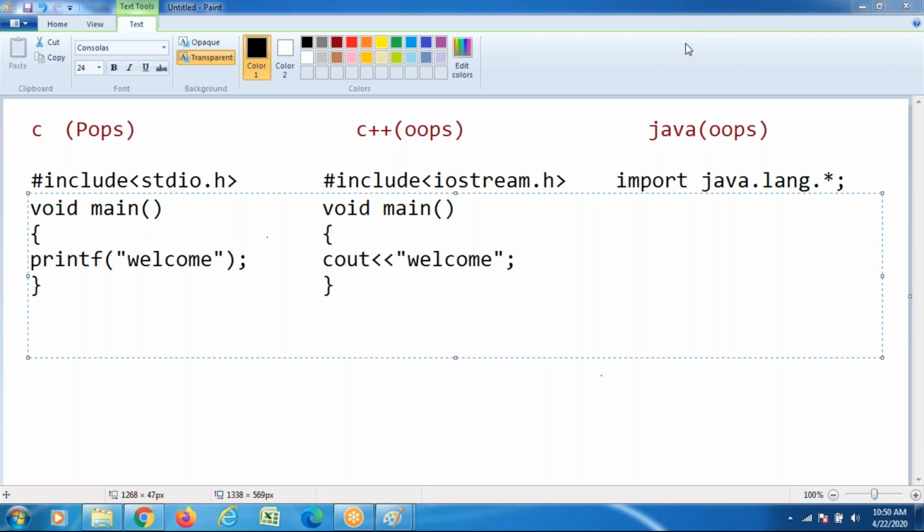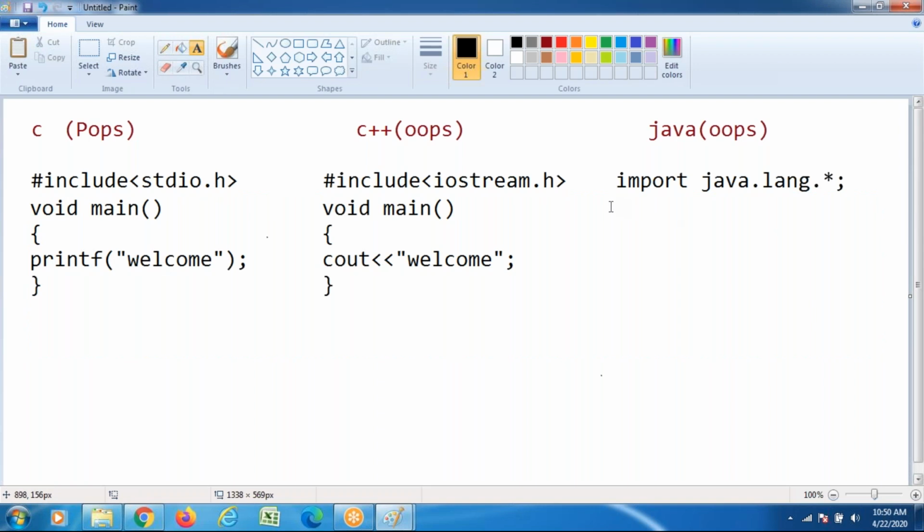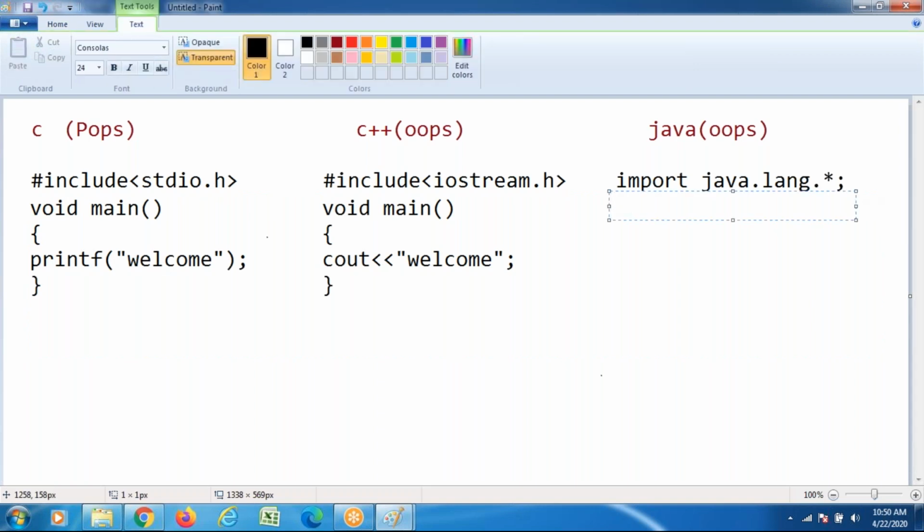Now I want to concentrate on how to write the Java side program. Java is object oriented. If it is object oriented, it is mandatory to present everything in the form of class and object.